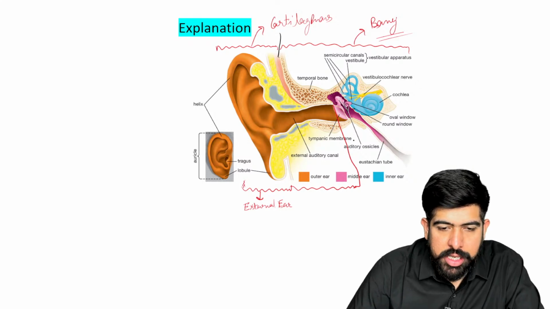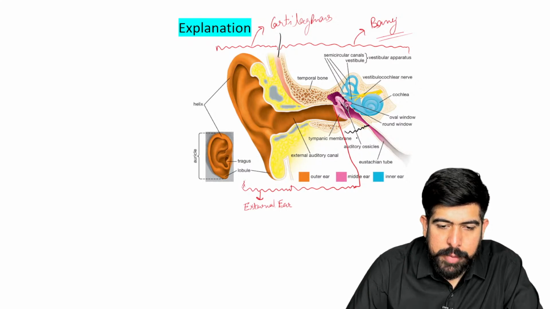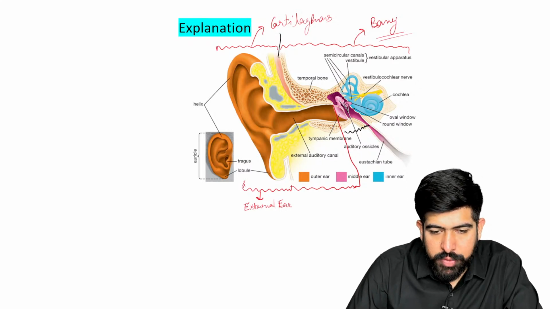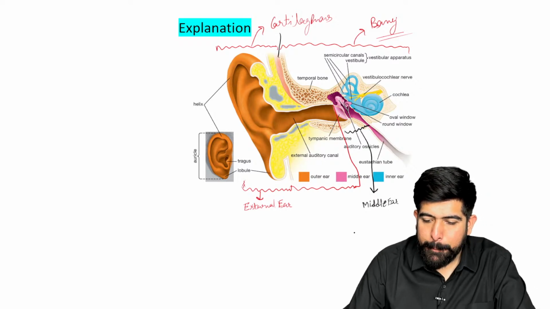After the external ear, there is a very small part, this black color line which I'm drawing here. This will be your middle ear.